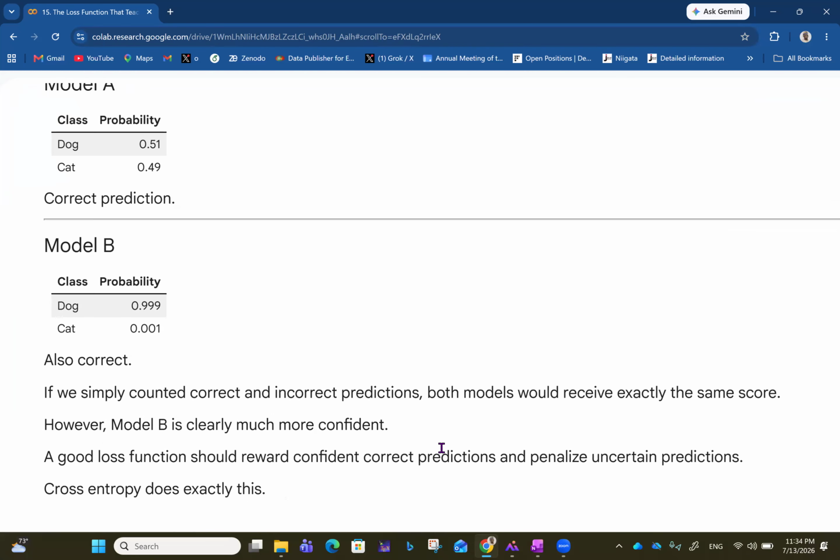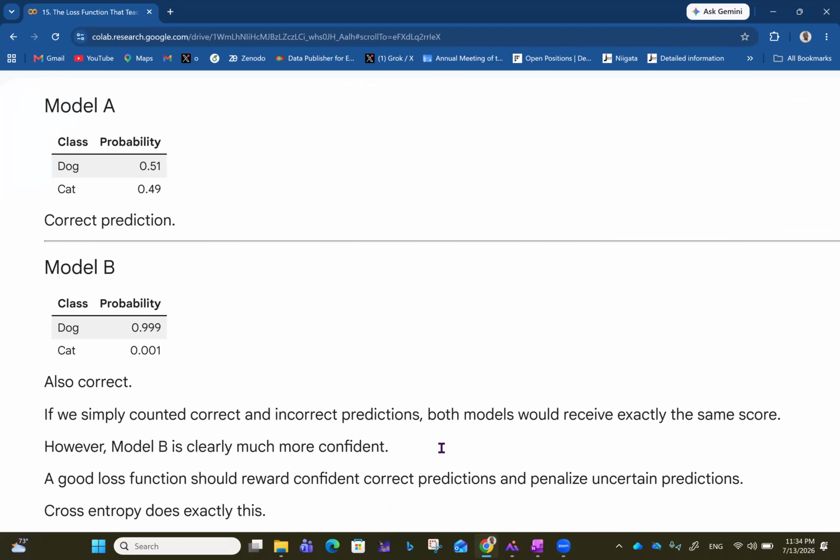Now, if we simply counted correct and incorrect predictions, both models would receive exactly the same score. However, model B is clearly much more confident. Model A is correct, model B is correct, but model B is more confident in its prediction compared to model A. So a good loss function should reward confident, correct predictions and penalize uncertain predictions. Cross entropy does exactly this.